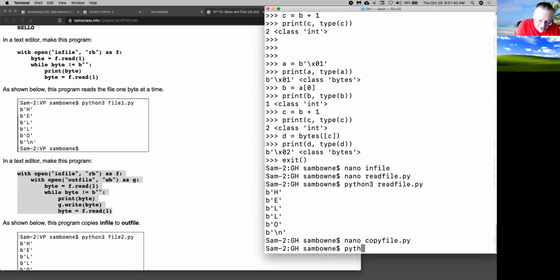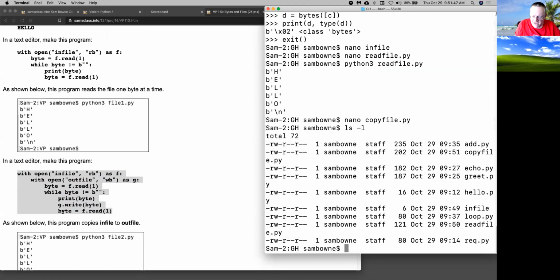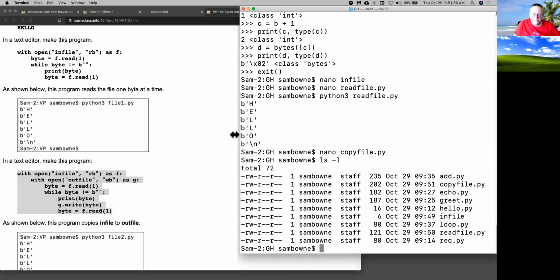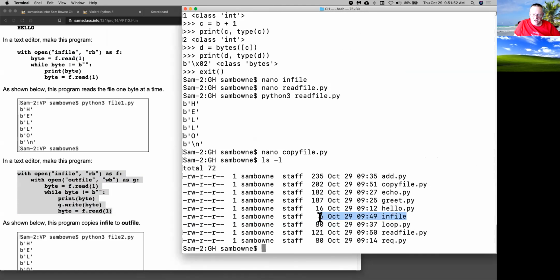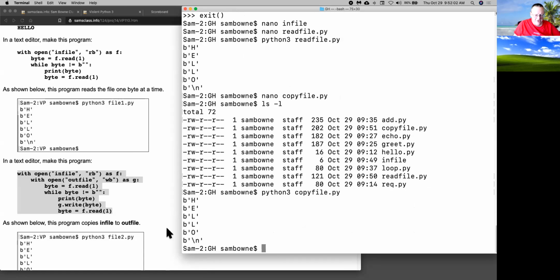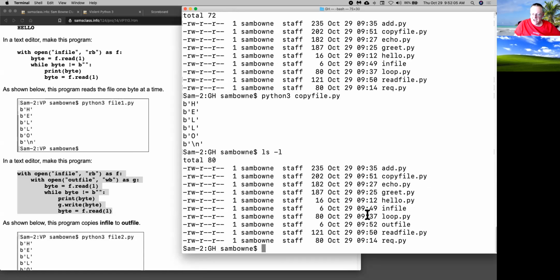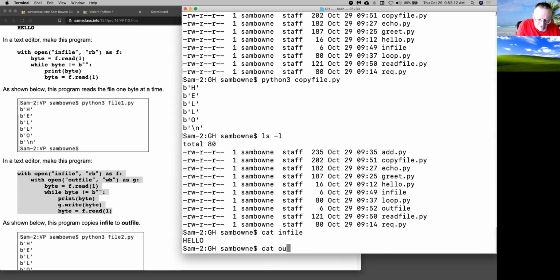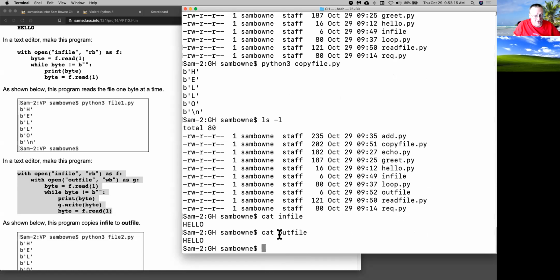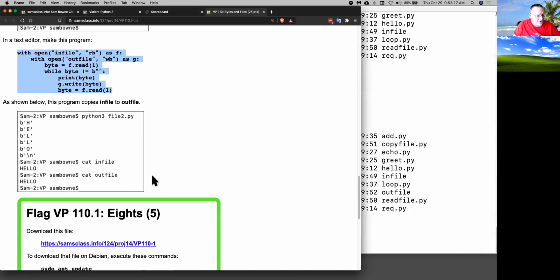So if I do, let's do directory ls -l to see what we've got. And I make my window bigger. All right. So we have infile that's 6 bytes long, and there is no outfile. But if I run that thing, python3 copyfile, it prints out this stuff. And now if I do ls -l, I now have outfile, which is also 6 bytes long. So if I cat infile, it's hello. And if I cat outfile, it's also hello. So that's good.